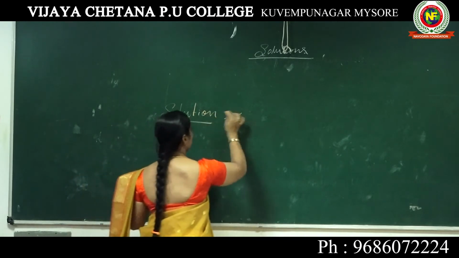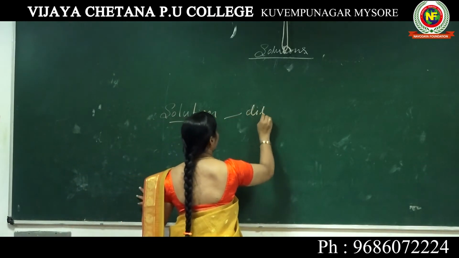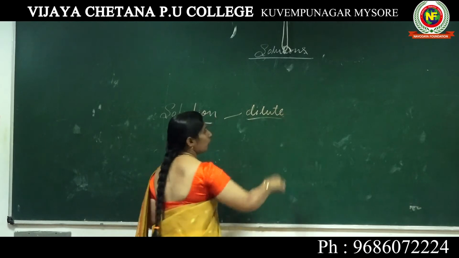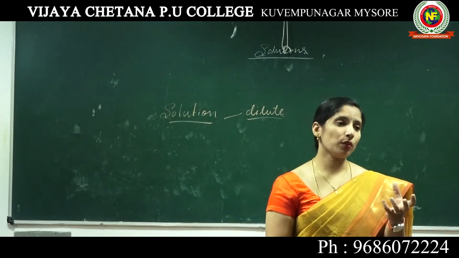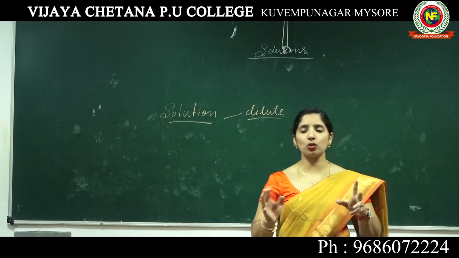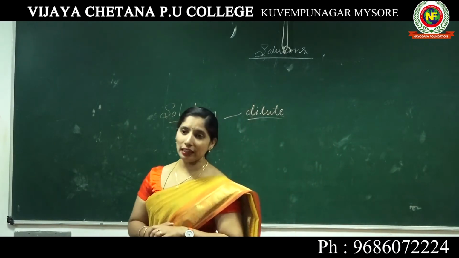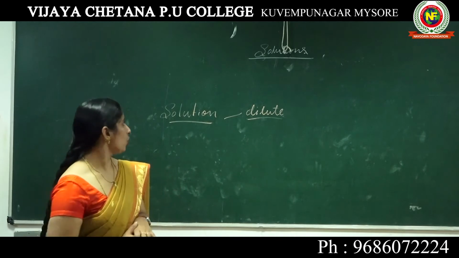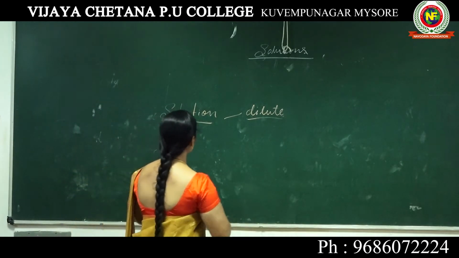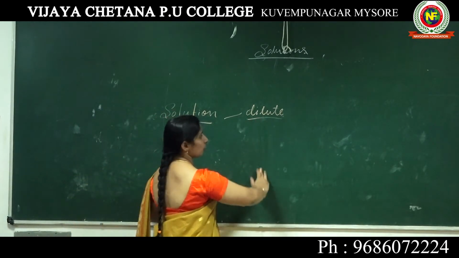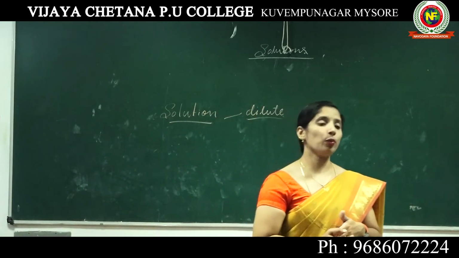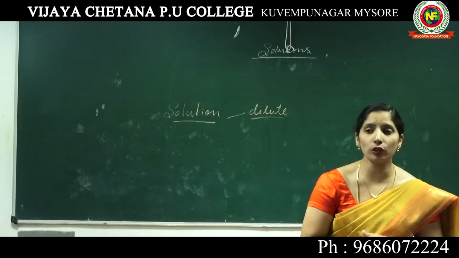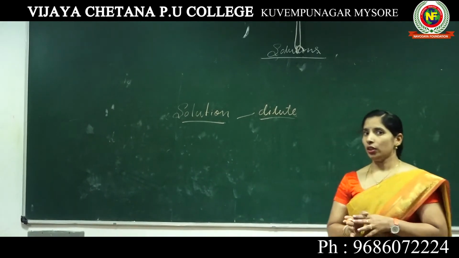If the solution is dilute, what about its quantity and its quality? Based on these two, the quality and the quantity, what about the proportion of the solute? What about the proportion of the solvent?